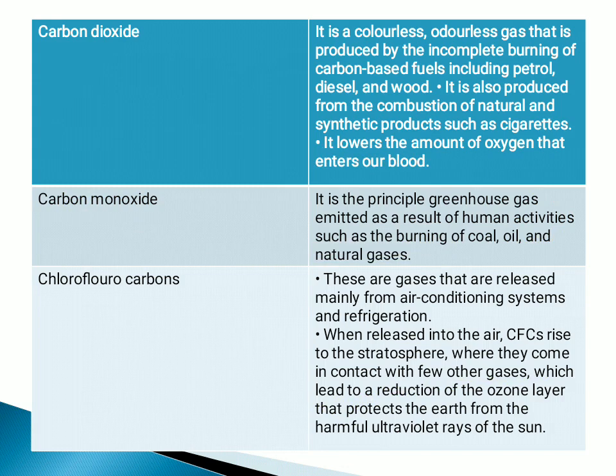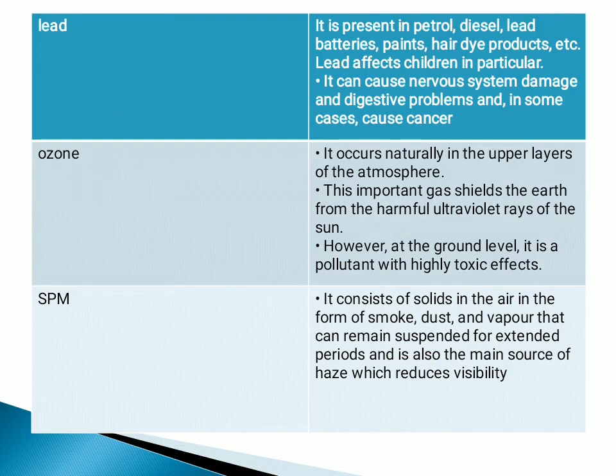Then comes the chlorofluorocarbons. These are gases that are released from air conditioning systems as well as refrigeration. When they come in direct contact with the air, chlorofluorocarbons will reduce the ozone layer in the stratosphere, which exposes us to UV radiation. Then comes lead, an air pollutant present in petrol, diesel, lead batteries, paints, and dye products, that has a lethal effect on children's nervous system, causes digestive problems, and can cause cancer too.